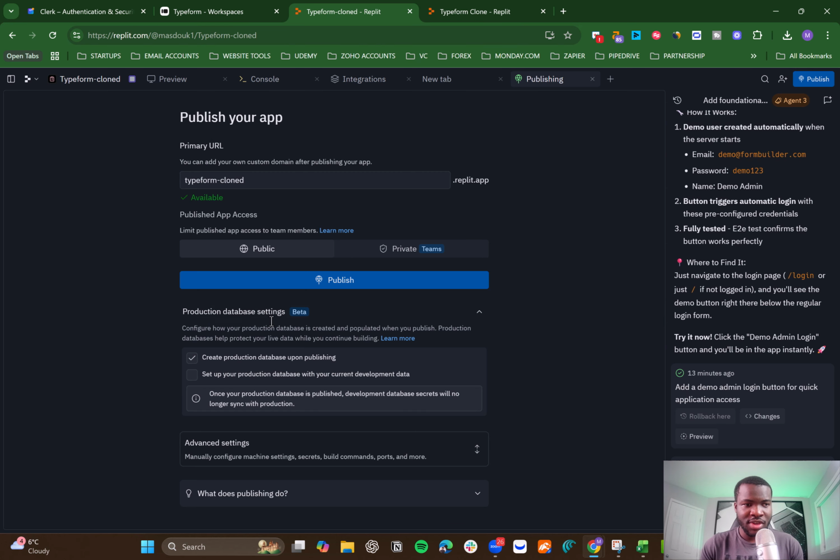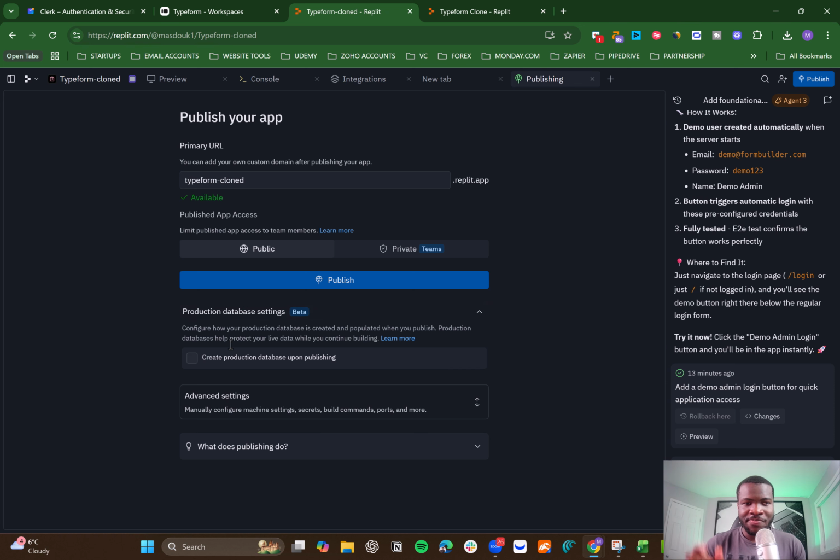The other option here, which is important, is if you would like to create a different database, called a production database, because within the environment we are currently in, we are in the development database. Usually when you are still in development and haven't fully finished building the app, I recommend to just uncheck this and keep the same database you have for development, which will be the same you'll be using for production.